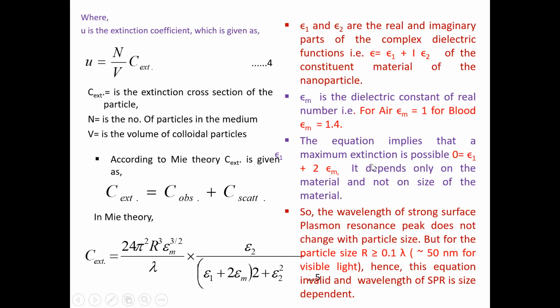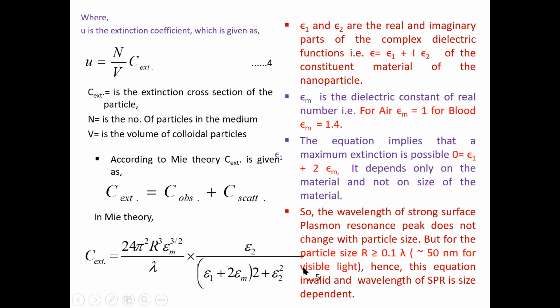So it means that it totally depends upon the nanoparticles or the nano materials. It does not depend upon the size of the particle. This is the simple thing which will be about the dielectric constant of the medium and the individual, one is the real and one is the imaginary. So the wavelength of the strong surface plasmon resonance peak does not change with the particle size. याच्यावरून आपण असं सांगतोय की वेवलेंथ ऑफ द स्ट्रॉंग सरफेस प्लाझ्मोन रेझोनन्स पीक डज नॉट चेंज विथ द पार्टिकल साइज.